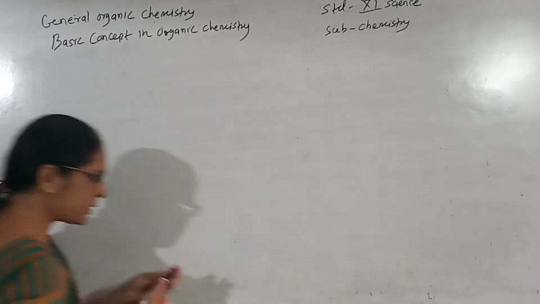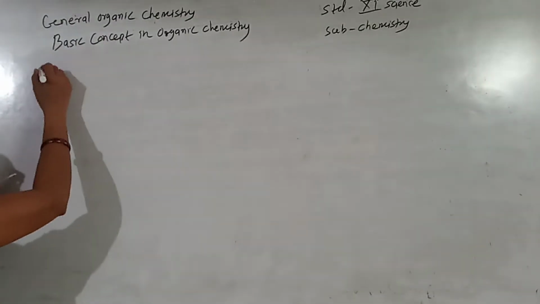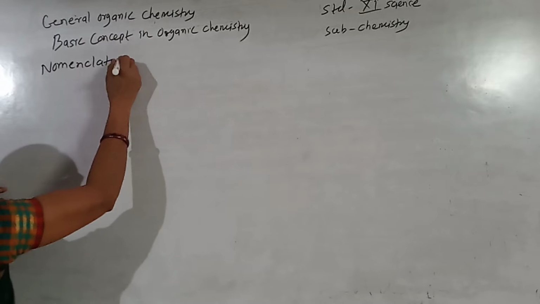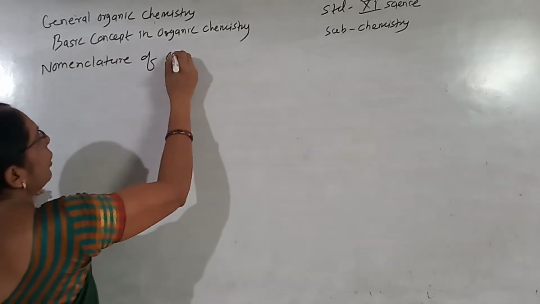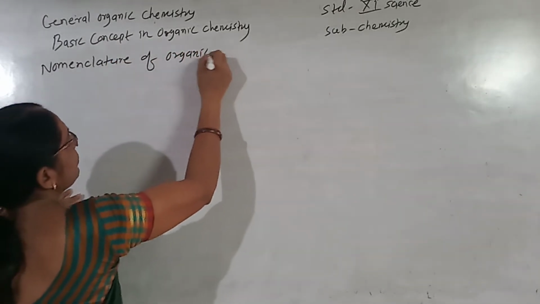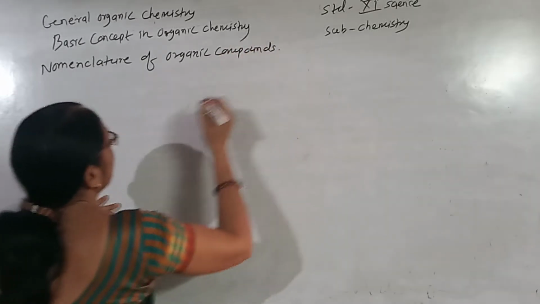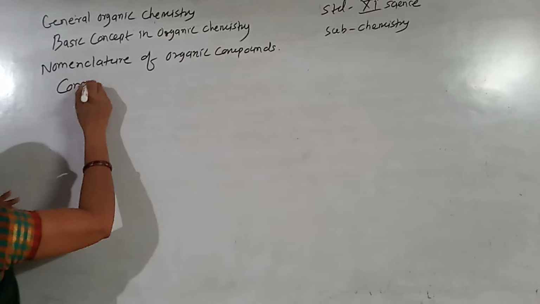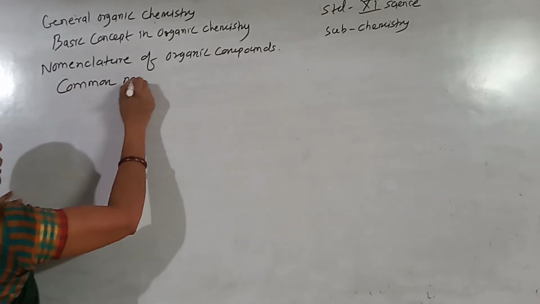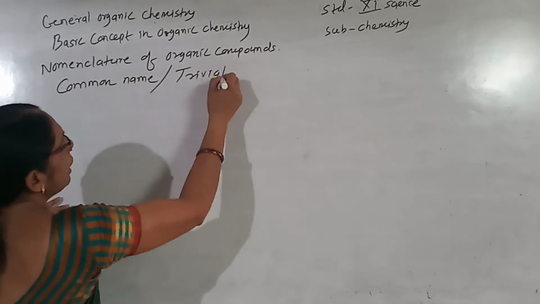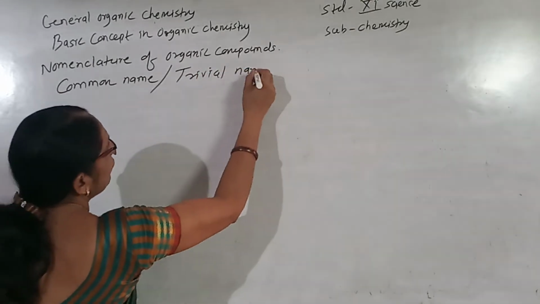Now the next very important part is the nomenclature of organic compounds. In the nomenclature of organic compounds, first we consider the common name. The common name is also called the trivial name.